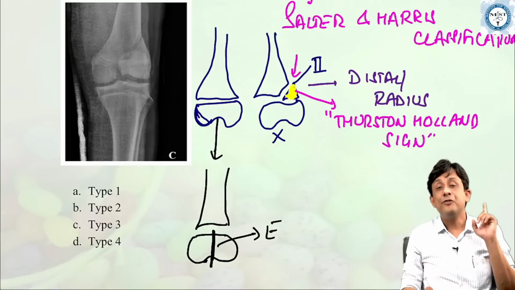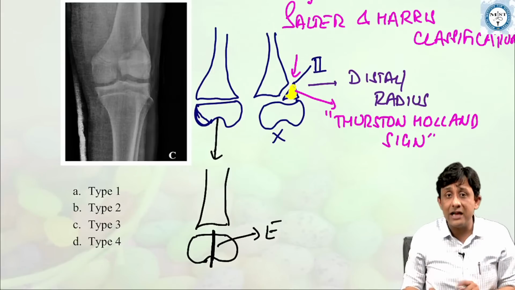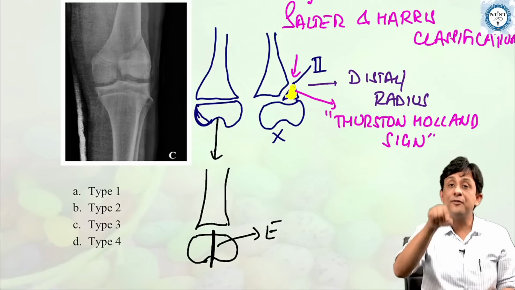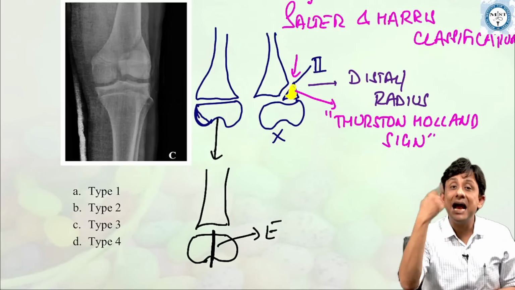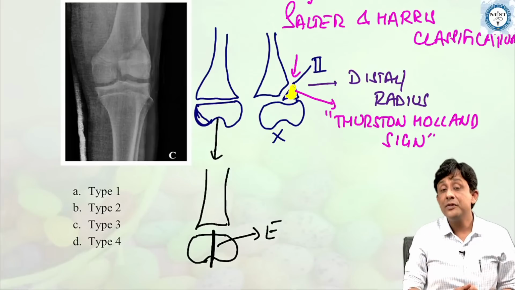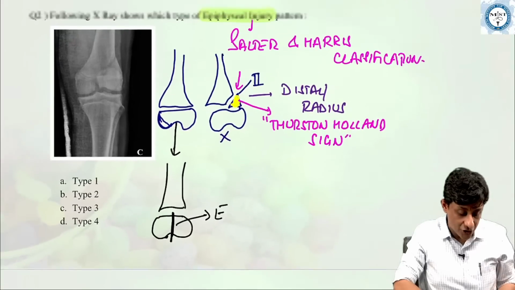So fracture of the epiphysis along with the involvement of physis is type 3 Salter and Harris epiphyseal injury pattern, and involvement of all three, epiphysis, physis and metaphysis, is a classical example of Salter and Harris type 4 epiphyseal injury pattern, type 4.